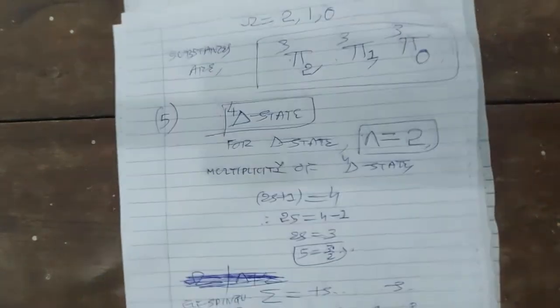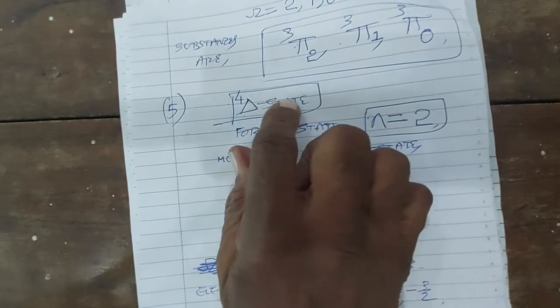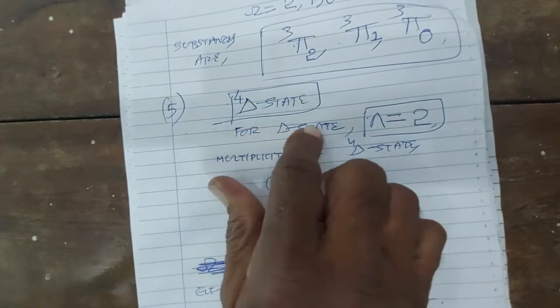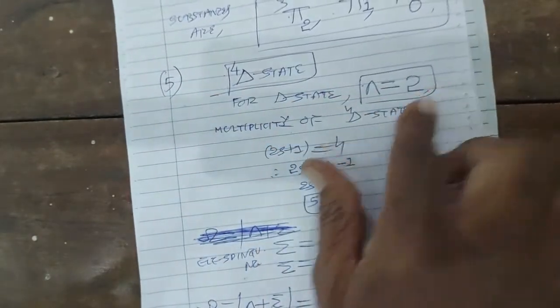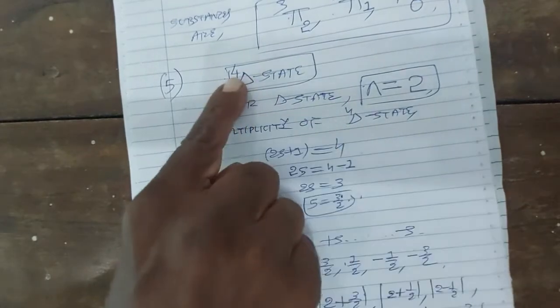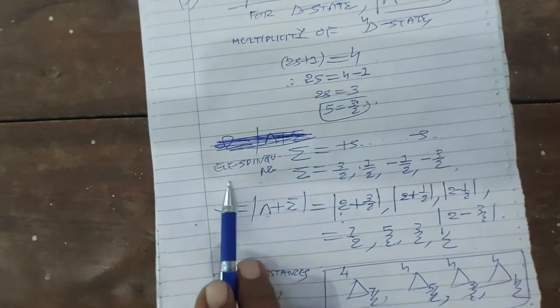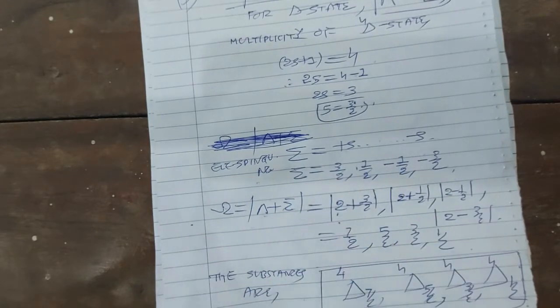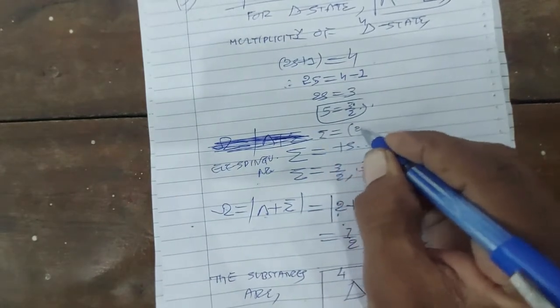Once again I repeat, for delta 4 state, for the molecular electronic state delta, the value of lambda is 2. The multiplicity 2s plus 1 is 4, which is written on the left hand side superscript. So 2s is equal to 4 minus 1, that is 3, so the value of s is 3 by 2. Now the electronic spin quantum number sigma has values from plus s to minus s, and the total number of values is 2s plus 1.